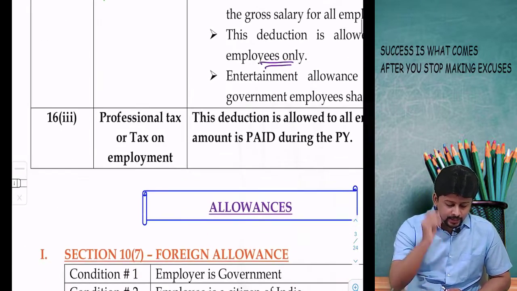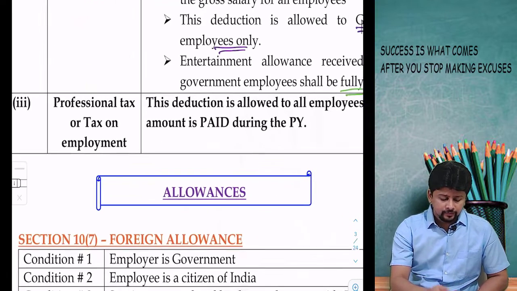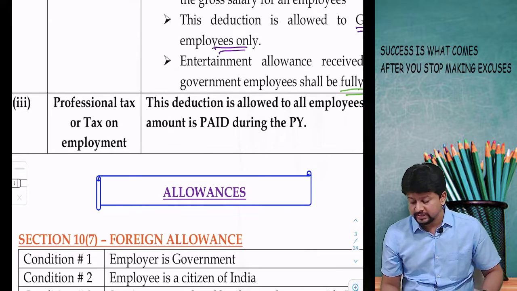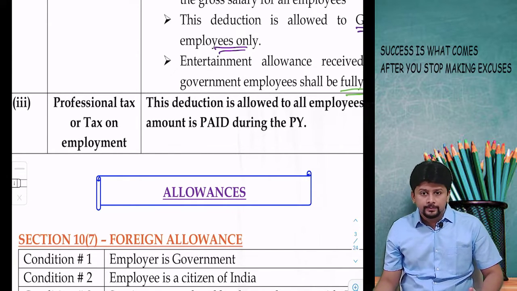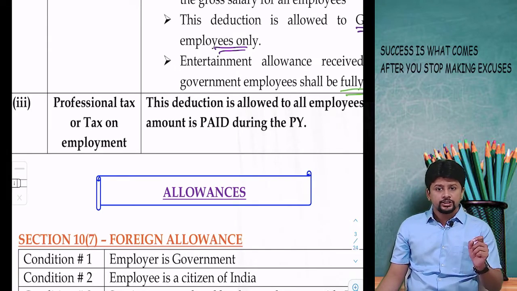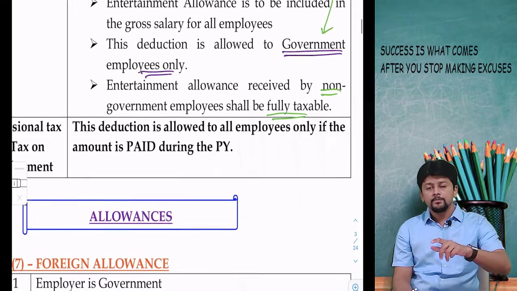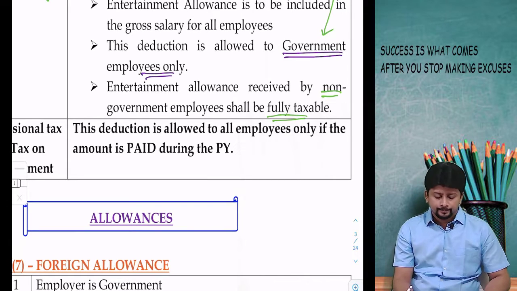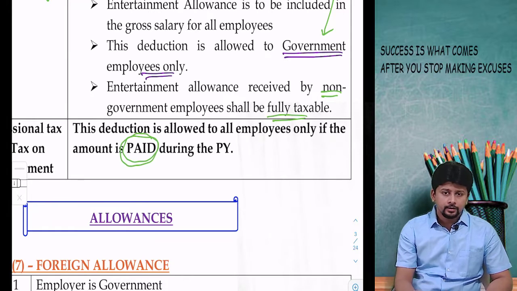And the last deduction, 16 clause 3, this is called professional tax, or it is also called tax on employment. You may get one of these two wordings in your question. If it is professional tax or tax on employment, this is something that is imposed by the Constitution of India. The amount should be paid during the year.